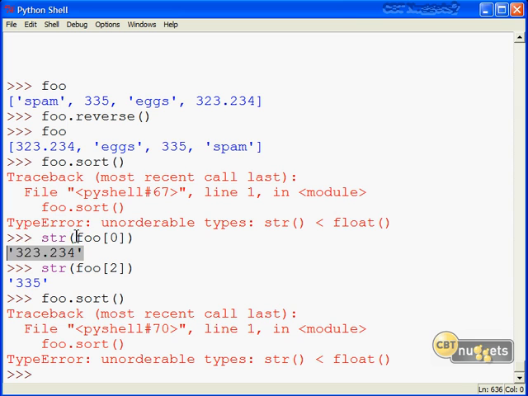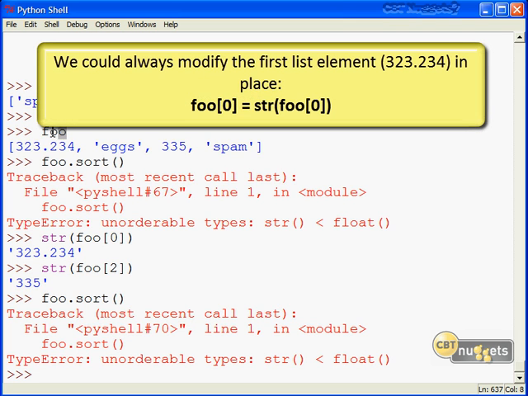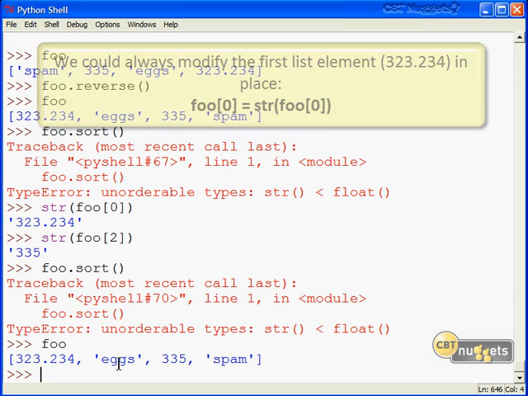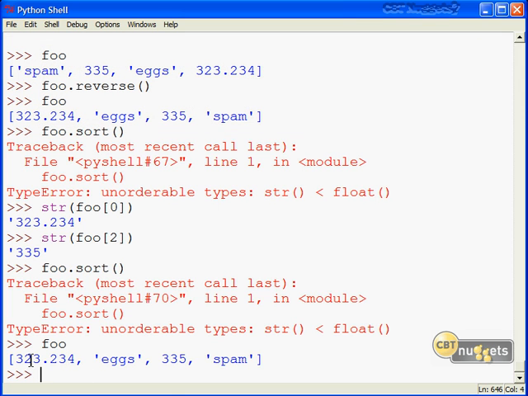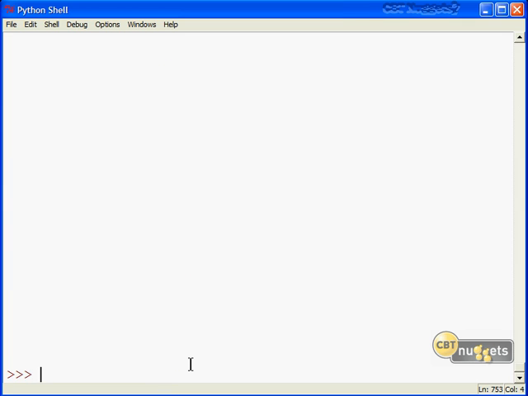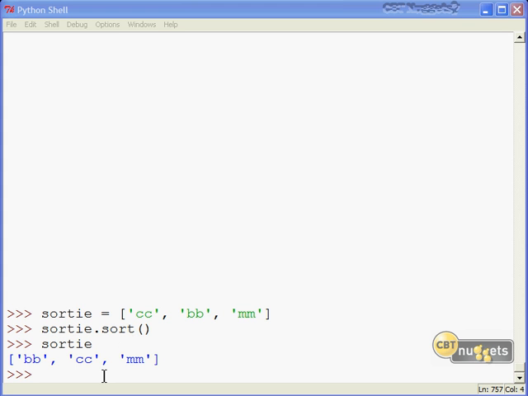That is to say, these two string conversions were just fine, but because we have not applied them to the source object foo, you'll note that the sort function comes back with an error, and if we echo back foo, you'll notice that the first and third element in this list are still float and int respectively. All right, so to cut to the chase, let me just go ahead and create a new list really quickly and show you that they're sorted.